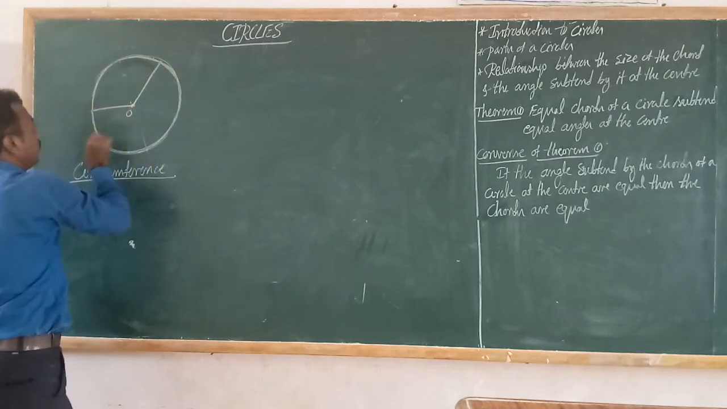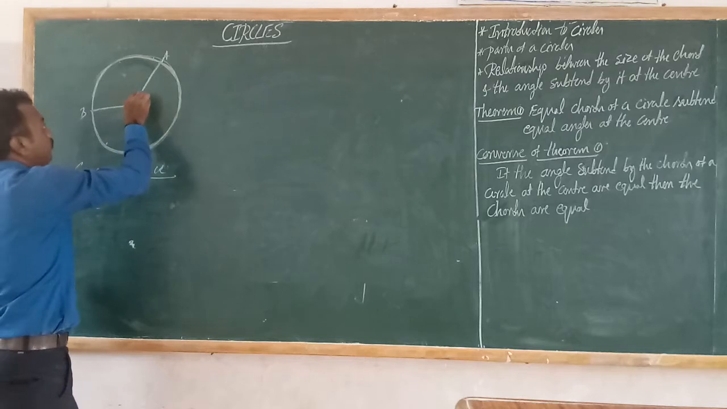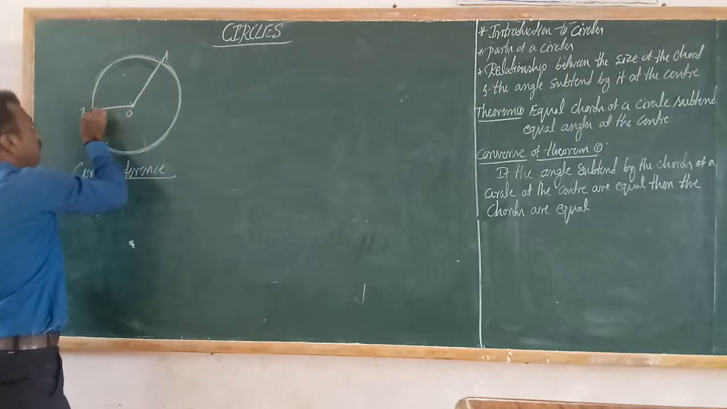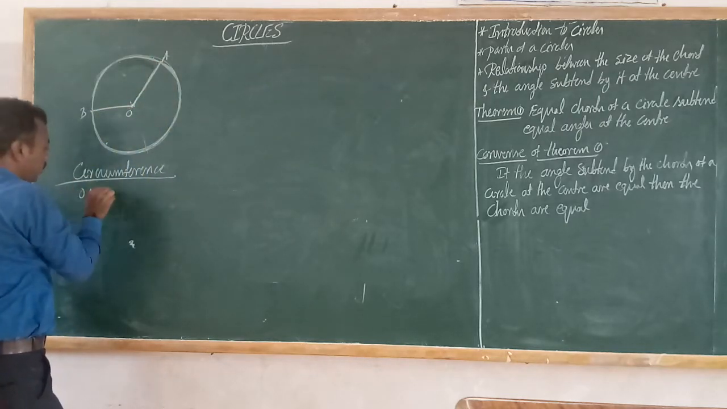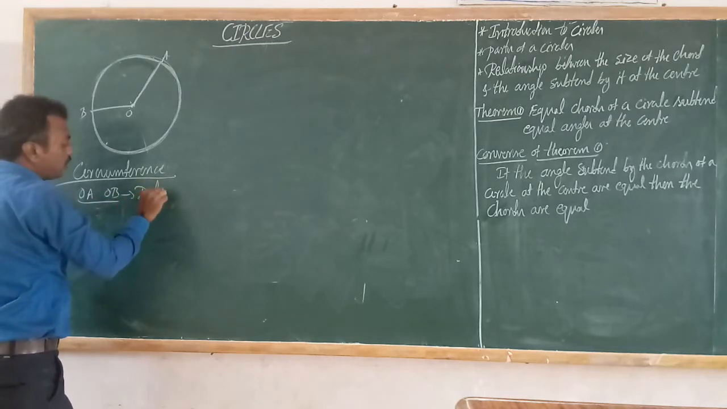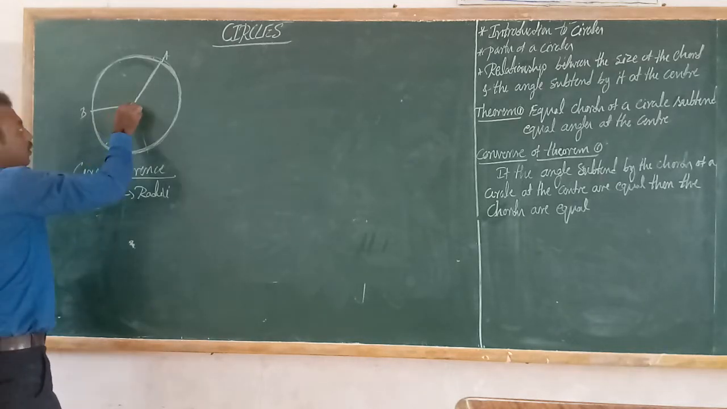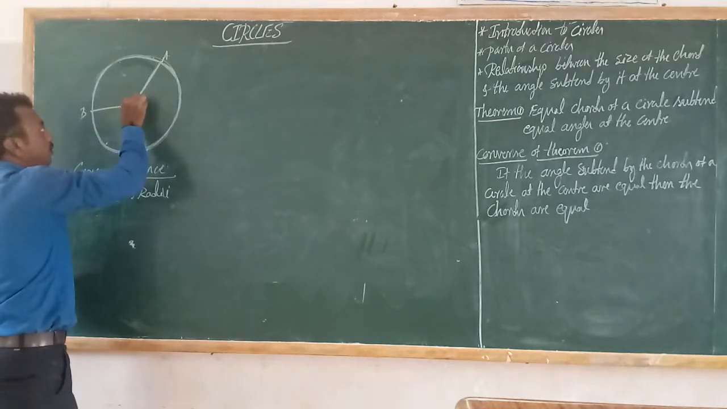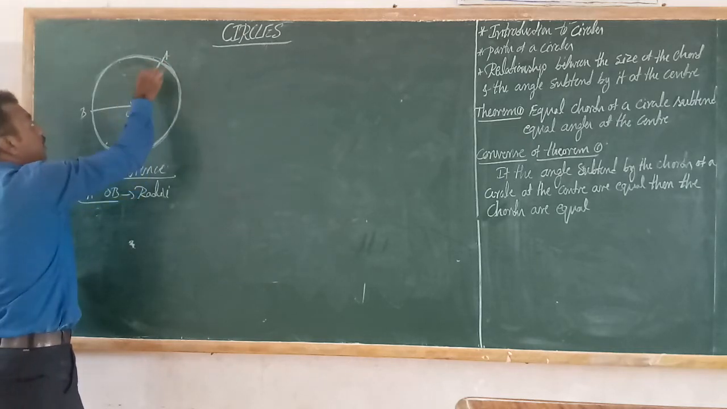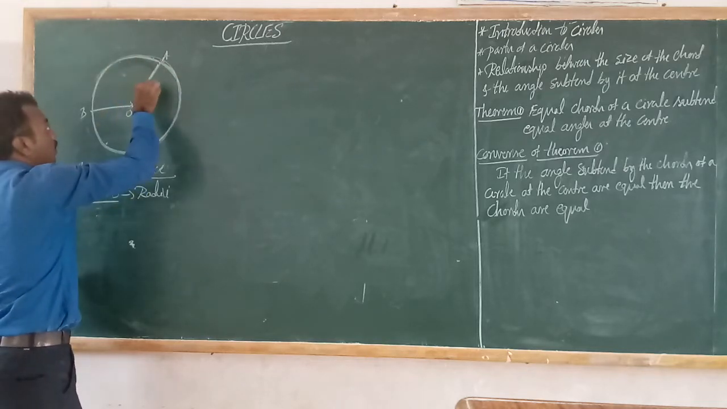See, this is A and this is B. OA and OB, what are those? OA and OB are radii of a circle. What do you mean by radii? Radii, or radius, means the line segment, the distance from the center of the circle to any point on the circumference of a circle. So this distance is called the radius.